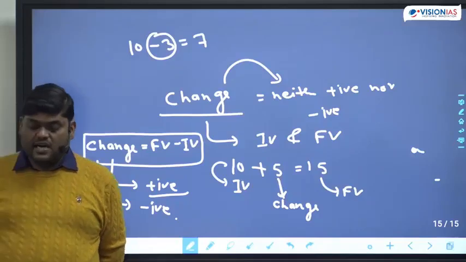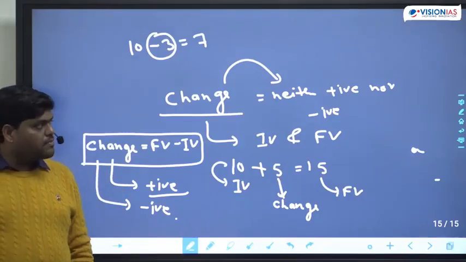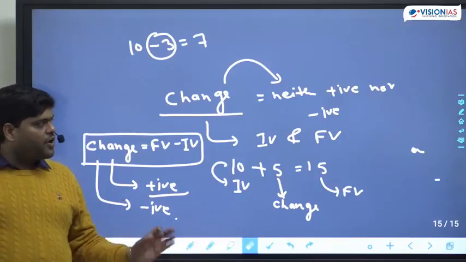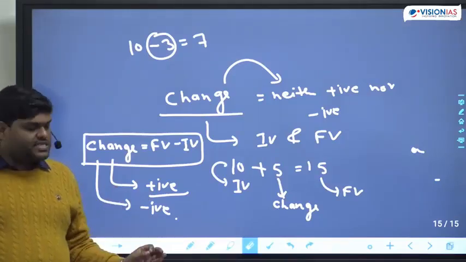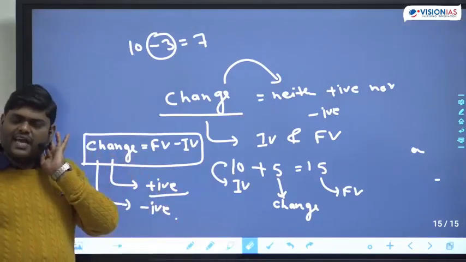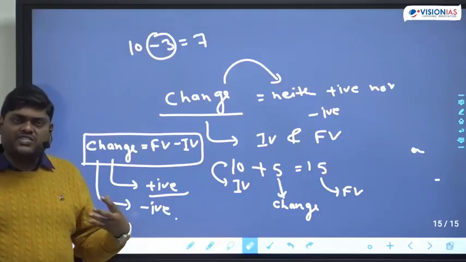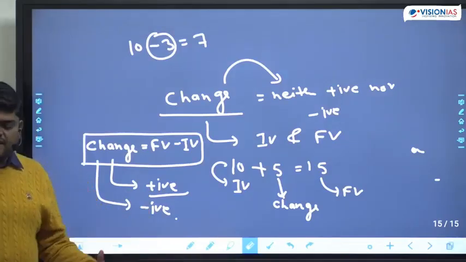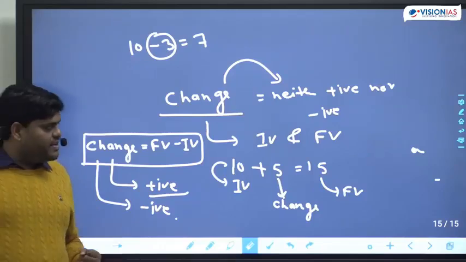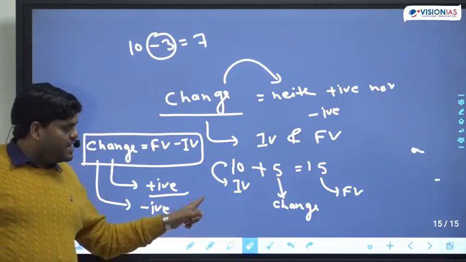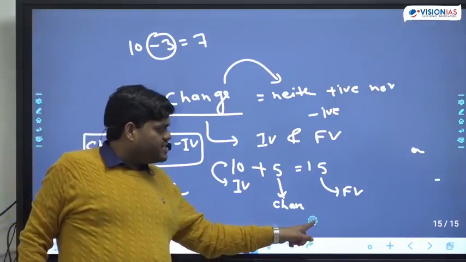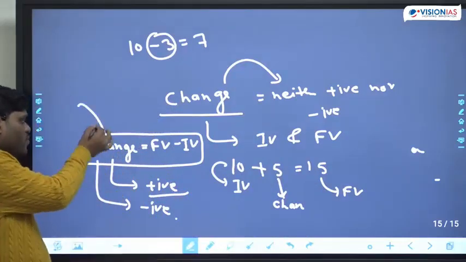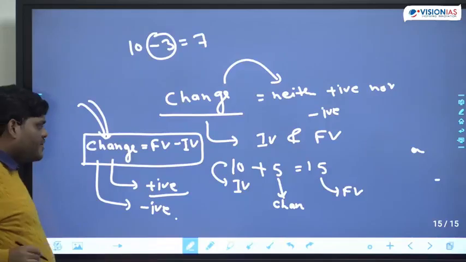Something is getting subtracted. Change is neither positive nor negative. Initial value, final value. Initial value is the value in which we are changing something. Final value is what we get after changing. Now initial value plus change is equal to final value. The simple meaning is, change is final value minus initial value.